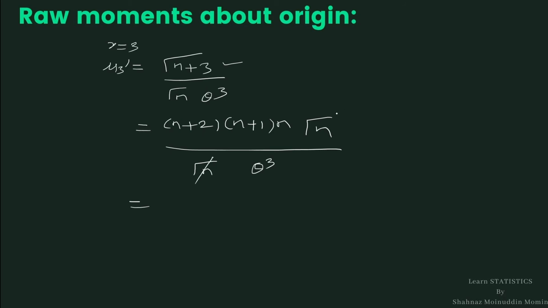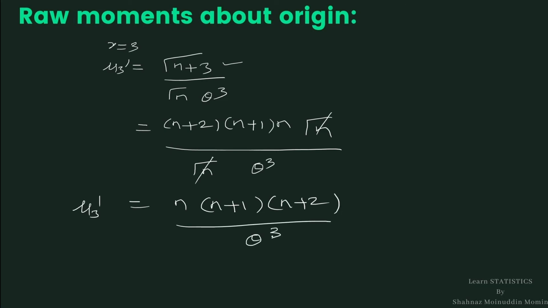This gamma n gets cancelled. It becomes mu 3 dash is equal to n into n plus 1 into n plus 2 divided by theta raised to 3. This is the third raw moment about origin.